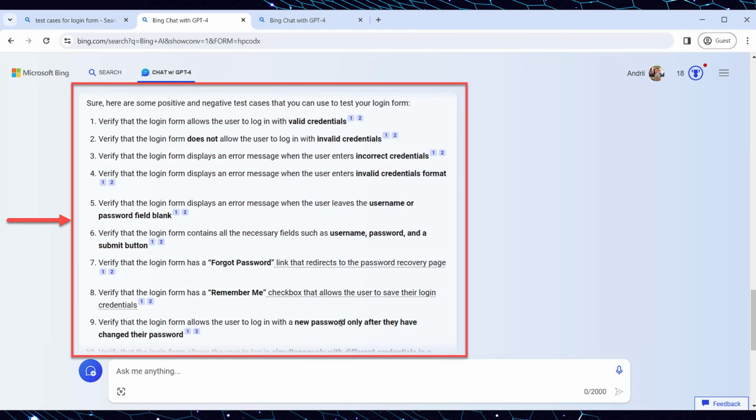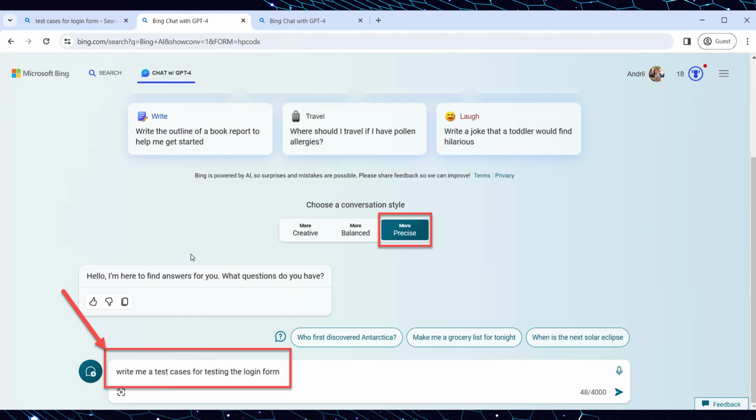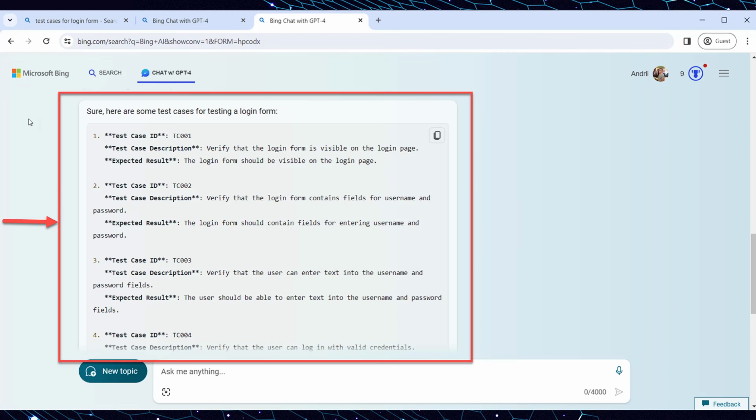Then, open Bing AI, choose more precise options of the conversation style, and input the same prompt. Write me test cases for testing the login form. After submitting the prompt, Bing answers by providing the list of test cases that are structured with the test case ID, test case description, and test case expected result. As you can see, the conversation style plays a crucial role when using Bing AI for software testing.